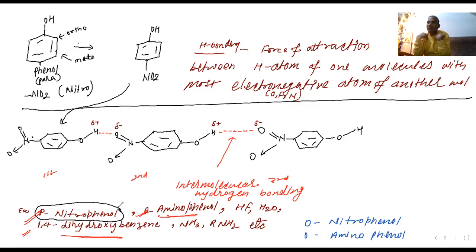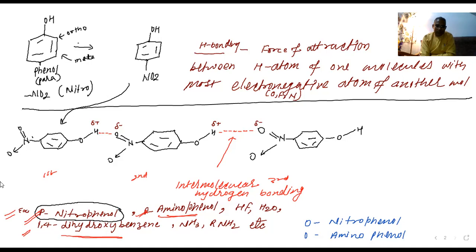But when we apply it, we think: where is the electronegative atom, in which molecule are oxygen, fluorine and nitrogen attached with hydrogen? Wherever that is possible, you can make intermolecular hydrogen bonding. If you want any other example, I will tell you.